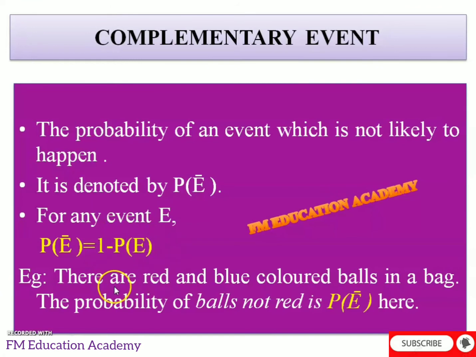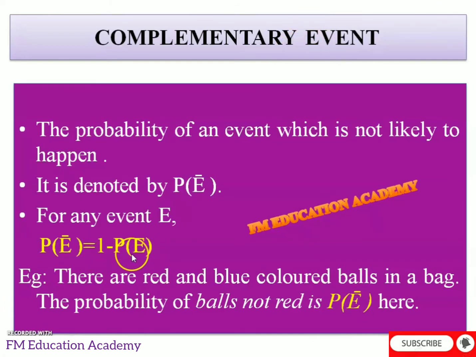P of E. For example, let us take two balls in a bag, red and blue. Then I want to know the chance of balls which are not red. So the chance of balls which are not red is a complementary event. Balls which are red is the general P of E, a random event, whereas the chance that it is not red is a complementary event. So not will always be complementary and it is indicated by P of E bar. And how to find out P of E bar?